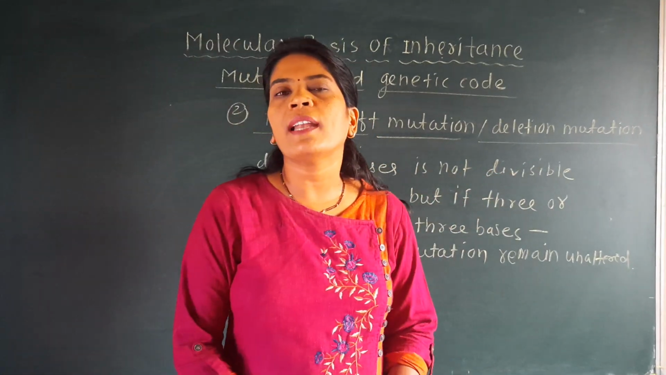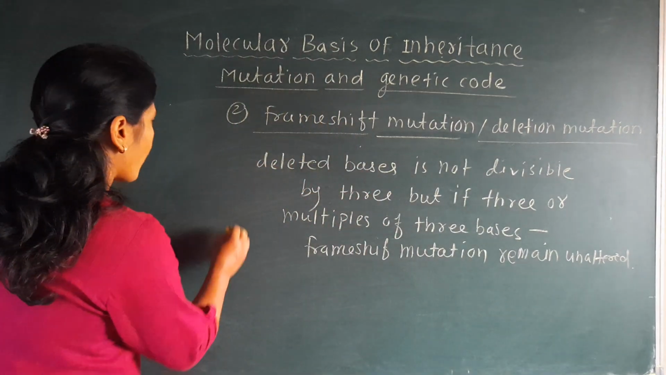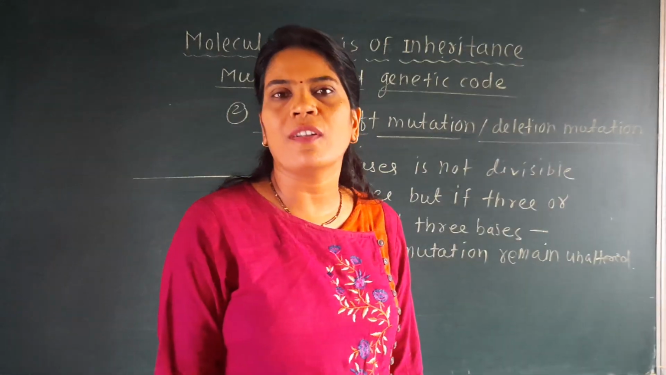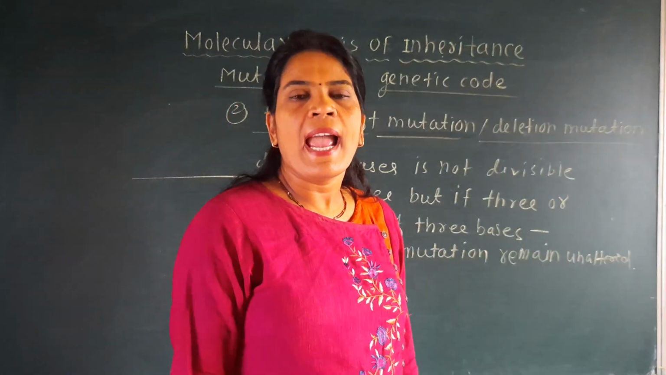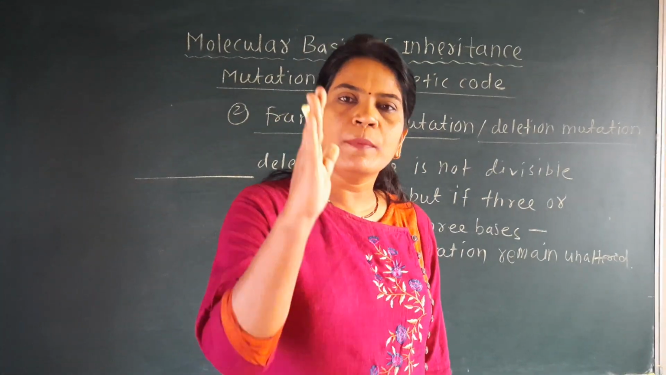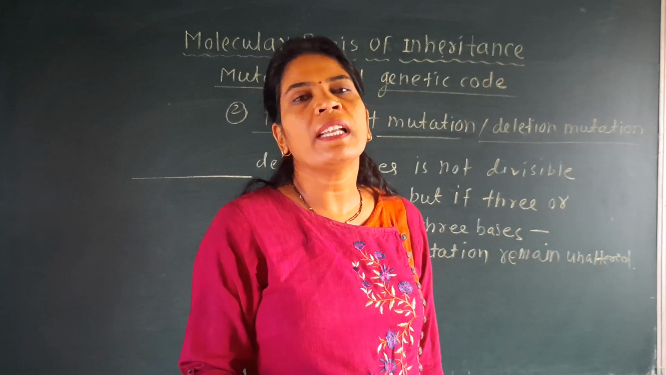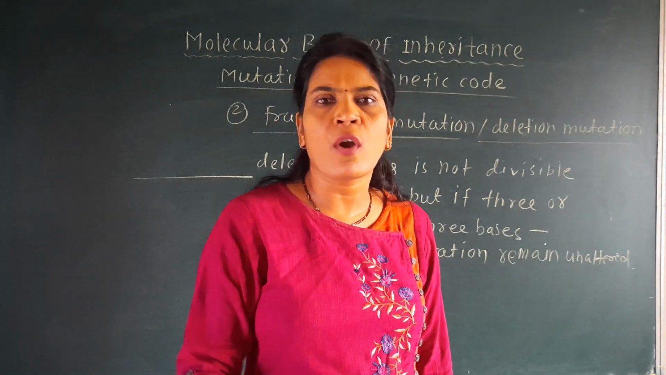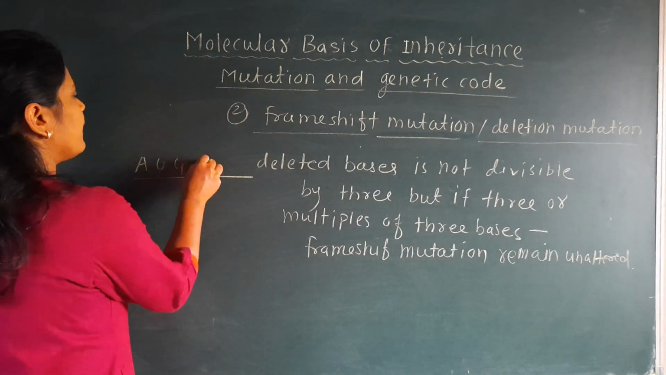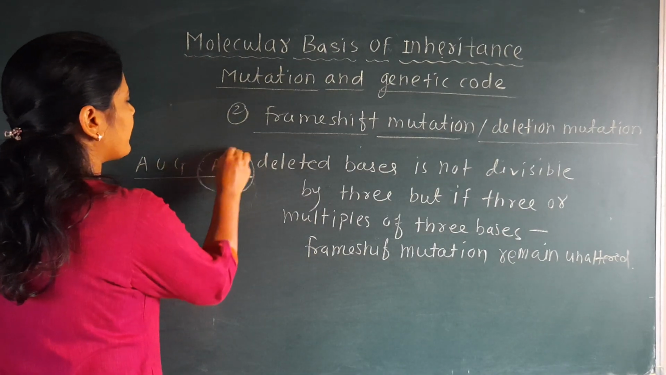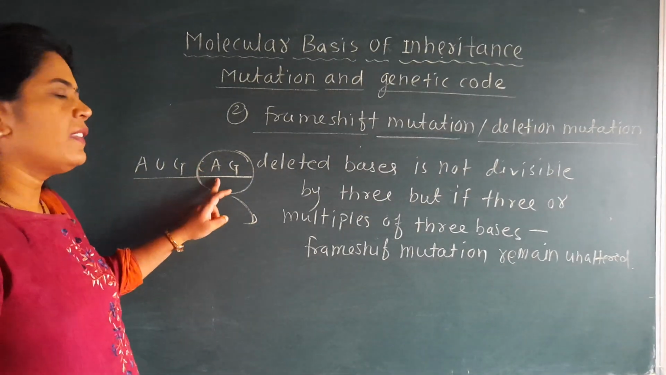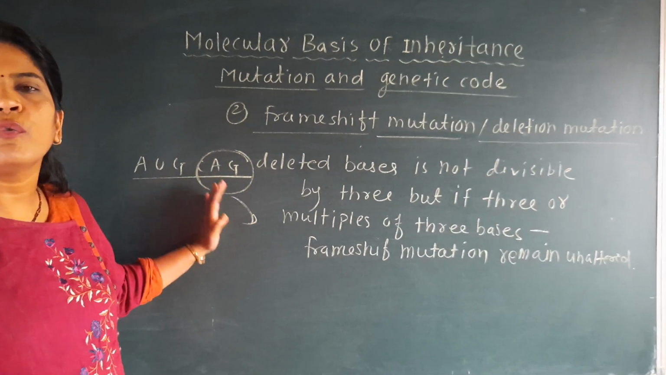It will not always contain 3 base pairs, because there are triplet codons present on the DNA and the mRNA, and each triplet codon codes for one particular amino acid. They say that if 3 codons are removed, then definitely one amino acid will be lost, but no other change will occur there. Suppose this is AUGCAG. If this codon is deleted from this DNA, then what will happen? Only the CAG, which codes a particular amino acid, will not be there.